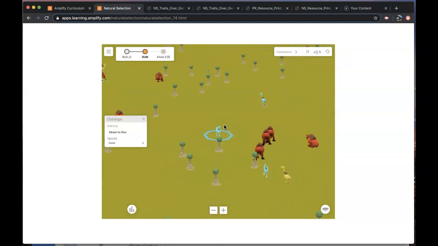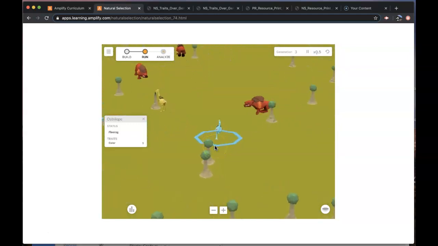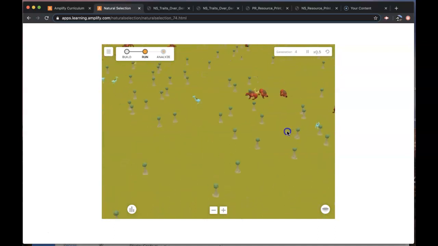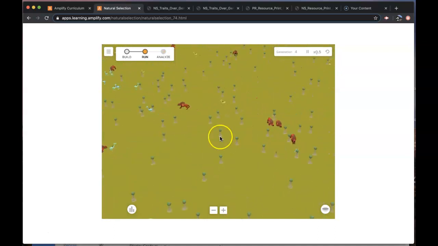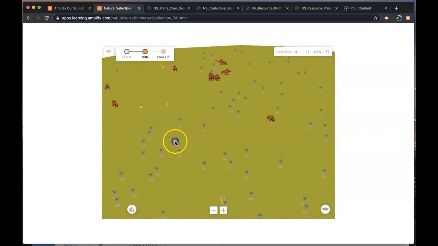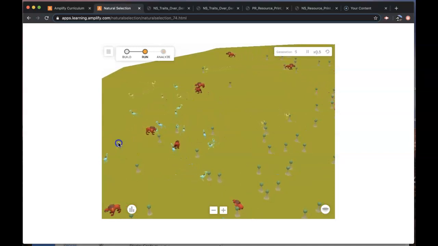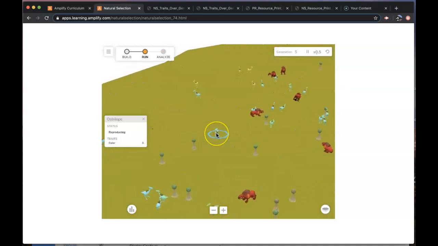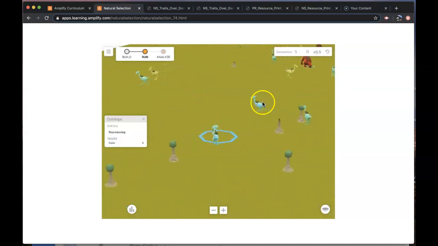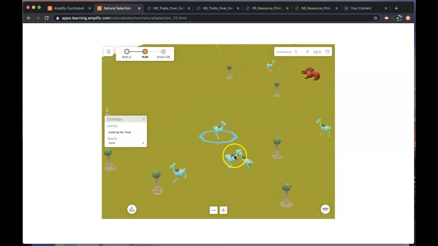Oops, now it's fleeing. Now I'm trying to find one that's bouncing to show you what I'm talking about, and they're all getting eaten, which is fantastic. Okay, let's see. All right, right here. See how they're bouncing? I don't think you could see that very well. Let's click on this one.